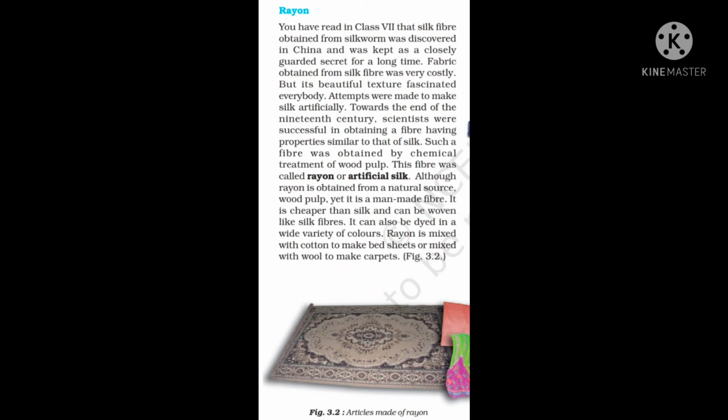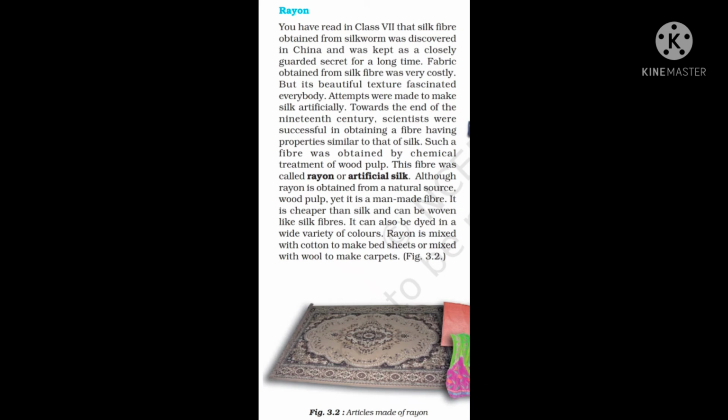So attempts were made to make silk artificially. Now China had kept this thing a secret, so people didn't know how silk fiber was prepared. So people of different countries started making silk artificially. Towards the end of the 19th century, scientists were successful in obtaining a fiber having properties similar to those of silk. So in the end of the 19th century, they were able to make the fiber artificially in the industry, and that was somewhat similar to silk.